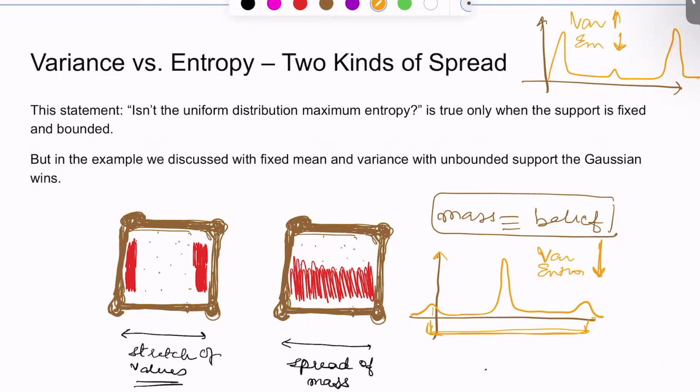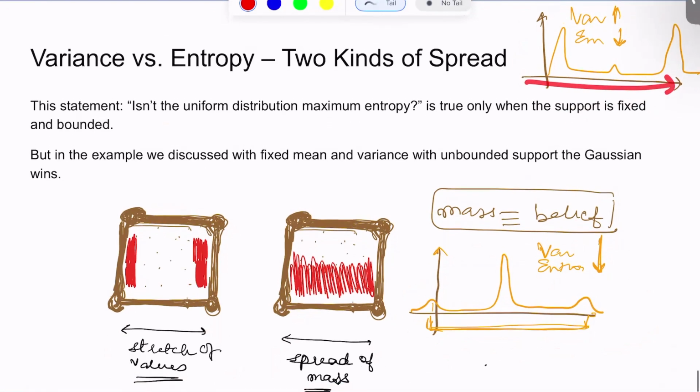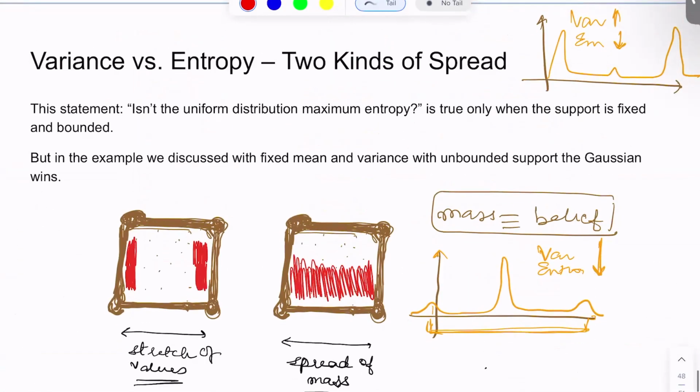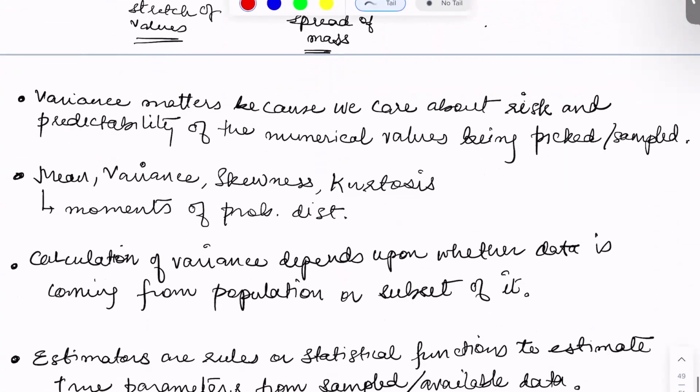So we see that it totally depends upon the shape of the distribution and how we are distributing the mass, or how we are actually spreading the values in order to calculate variance or entropy. So variance is the spread of values, whereas entropy is the spread of mass or beliefs, considering the possible samples that we have. So that brings us to the end of the series. So far what we have covered is why variance matters.